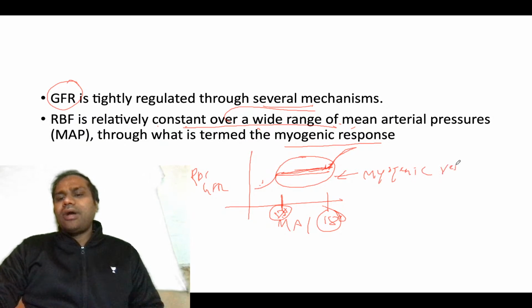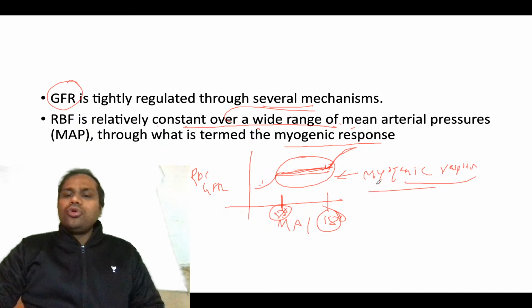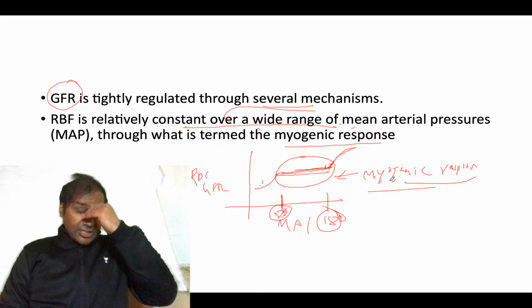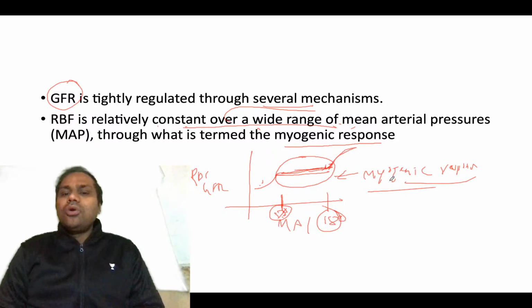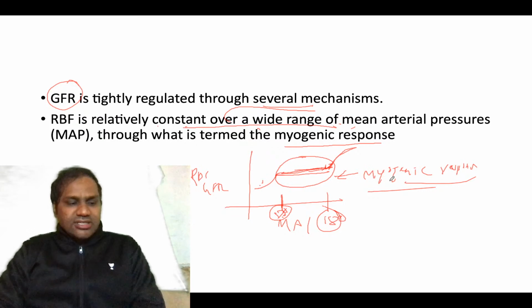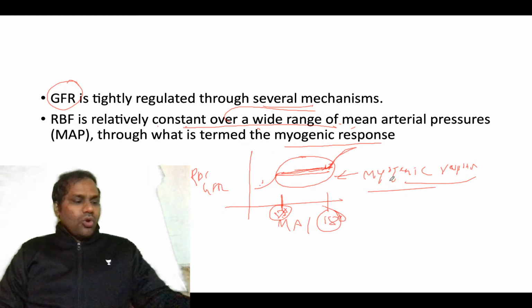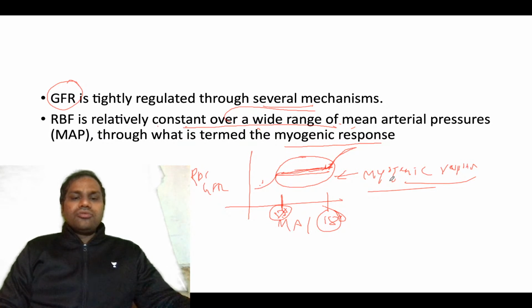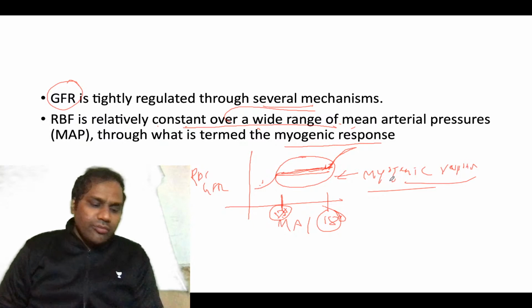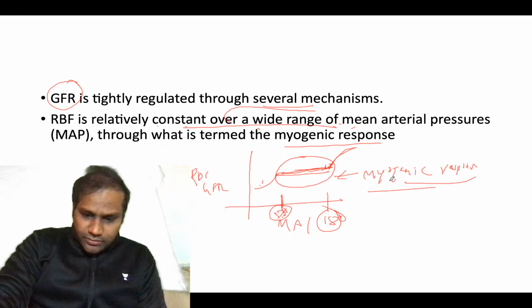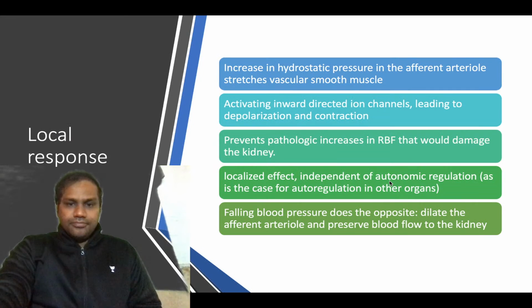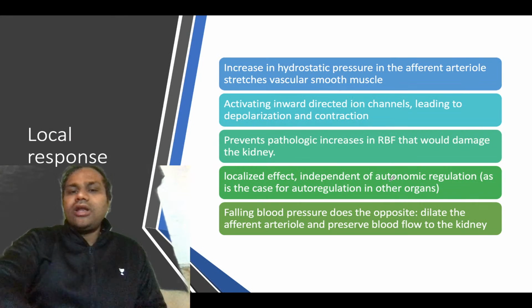Now you are entering into the physiology of the myogenic response, and the role of the renin-angiotensin system. So now you will enter into these two important domains. So what are these local responses?